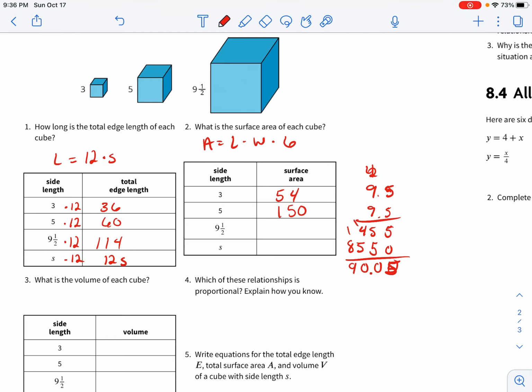That's going to be 90.05. Oops, and then that times 6. And when you multiply that by 6, you're going to get 541 and 1/2.